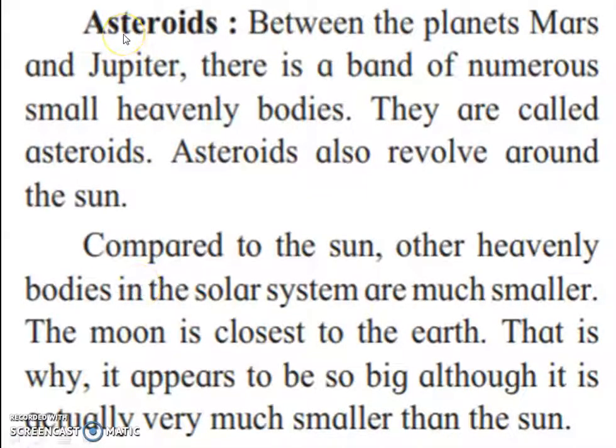Now we will see asteroids. Asteroid means between the planets Mars and Jupiter there is a band of numerous small heavenly bodies. They are called asteroids. Asteroids also revolve around the sun. Compared to the sun, other heavenly bodies in the solar system are much smaller. The moon is the closest to the earth. That is why it appears to be so big, although it is actually very small, much smaller than the earth.